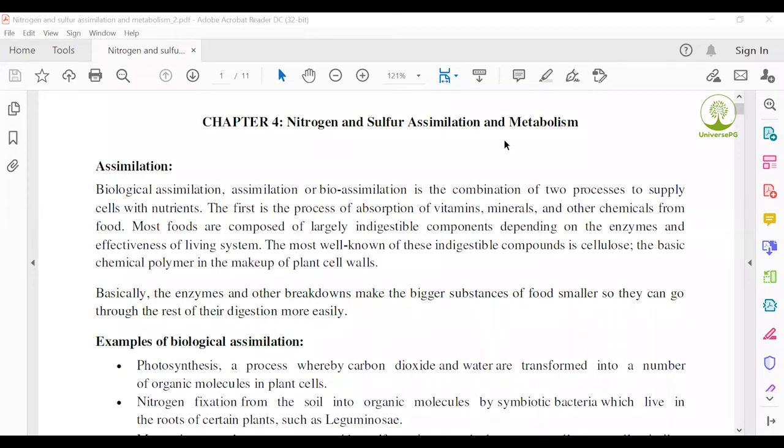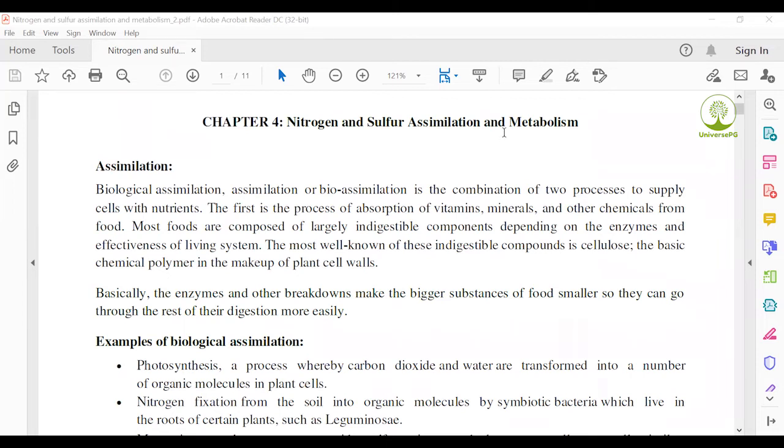Today we will start chapter 4. The title of chapter 4 is nitrogen and sulfur assimilation and metabolism: nitrogen assimilation and metabolism, and sulfur assimilation and metabolism. In this chapter, first, assimilation. Assimilation, another term, bioassimilation or biological assimilation.